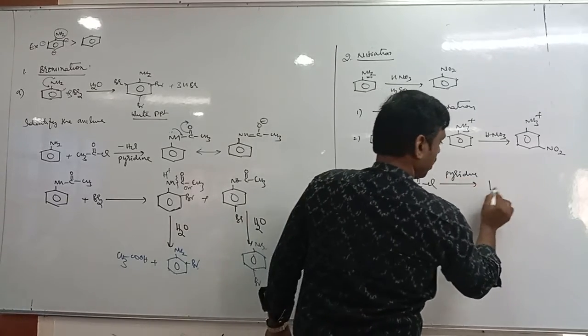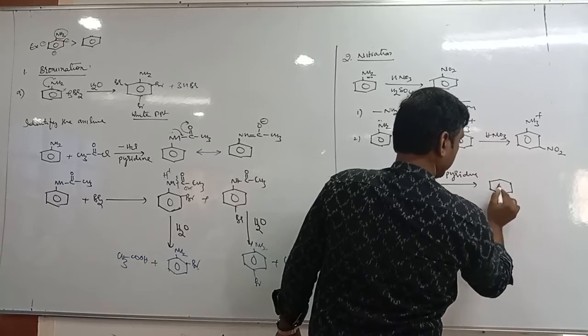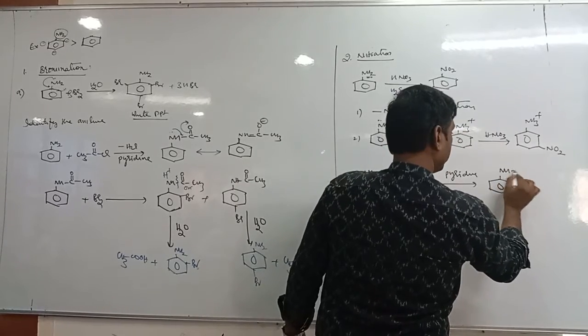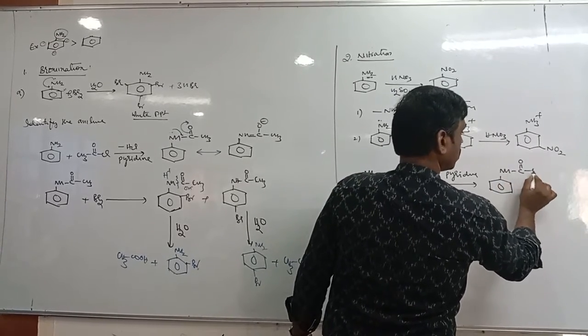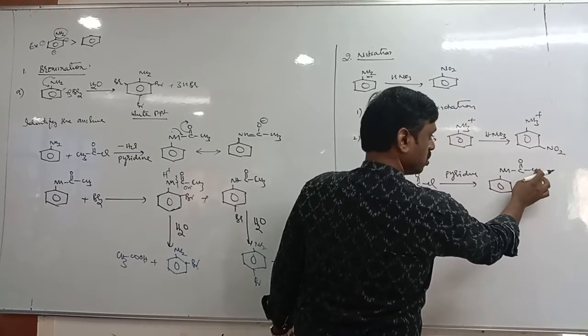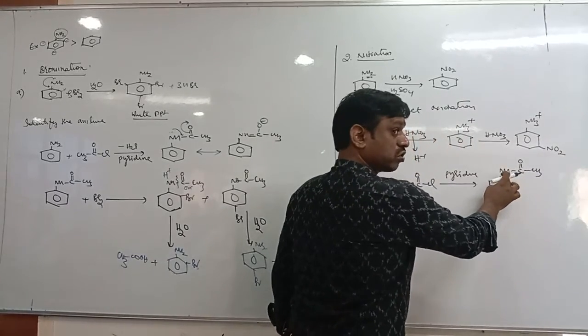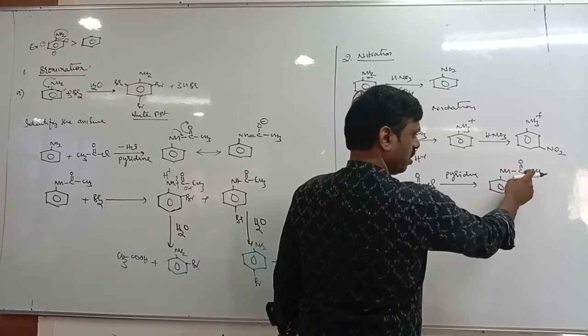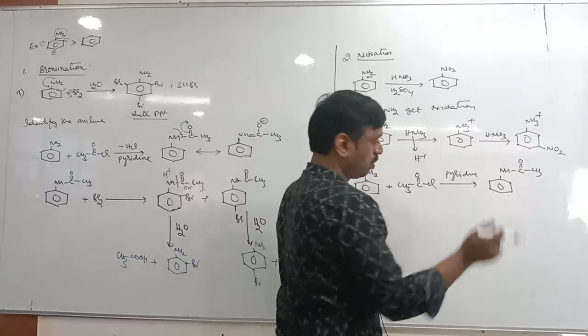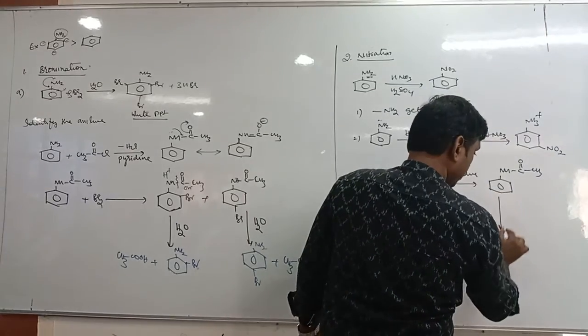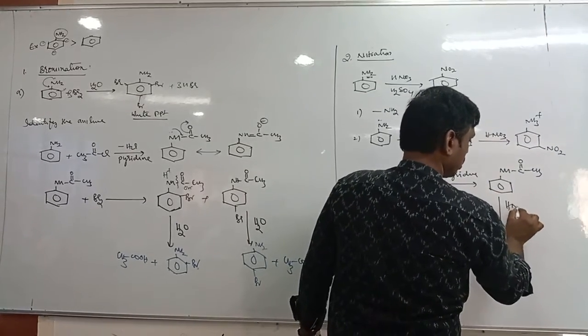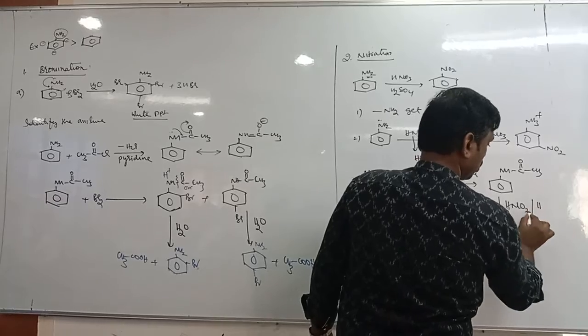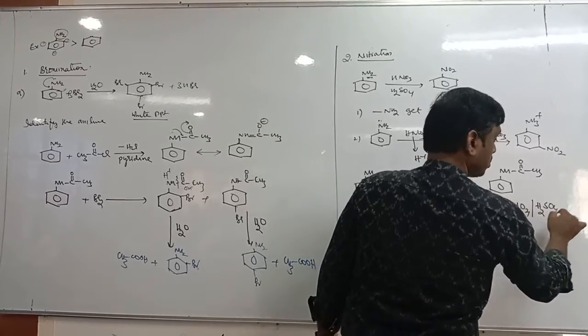So what do you get? It is an N-substituted amide, right? NH, C double bond O, CH3. It is actually acetamide, no? CH3CONH. It is called acetamide. Which acetamide? N-phenyl acetamide. Now this is treated with what? HNO3 and H2SO4. That is nitration.